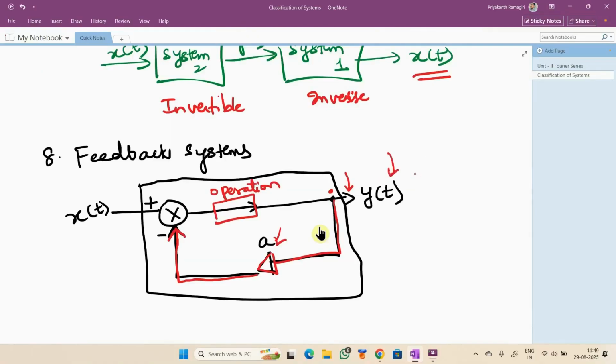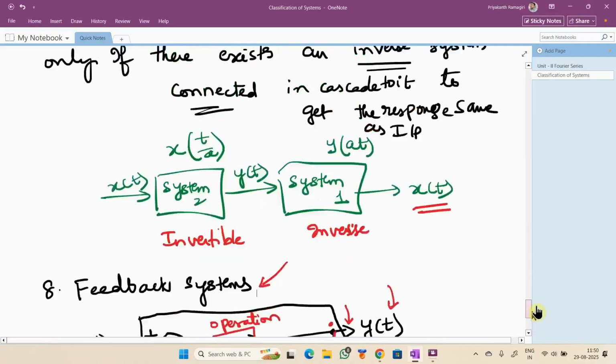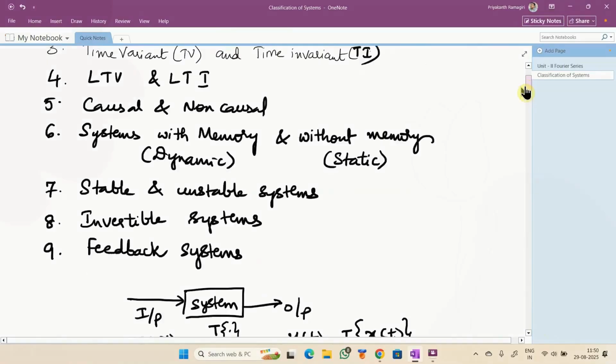So every time the y changes. Whenever we observe a feedback connectivity, where the output is given as one more input, as one of the input contributions, we say that such systems are feedback systems. Any doubt in this classification of systems now? No, sir. Okay.